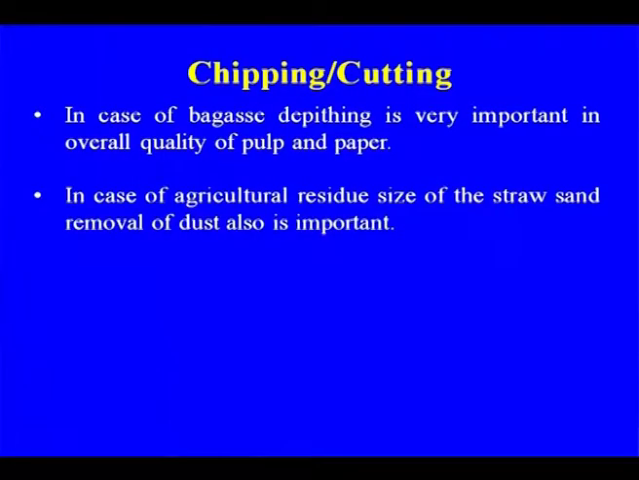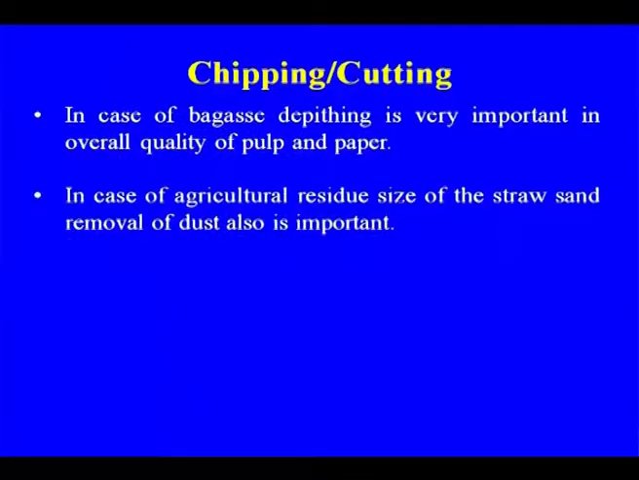In the case of bagasse, there is depithing, because the pith is not adding any property and is not suitable for papermaking, so we remove it by dry or wet depithing. In agriculture residue, the size of the straw and removal of sand and dust are also very important, especially dust particles, because during the cutting of straws a lot of dust is generated. So we use cyclones where the dust particles are separated, and after the final cleaning the chips go to the digester.